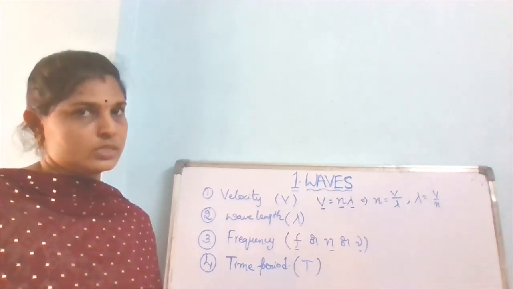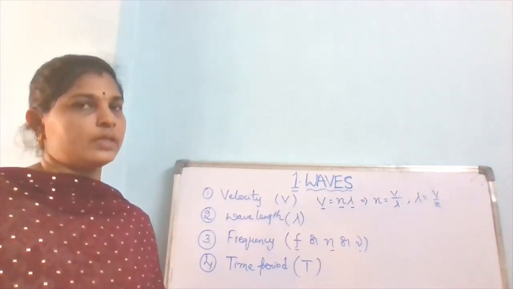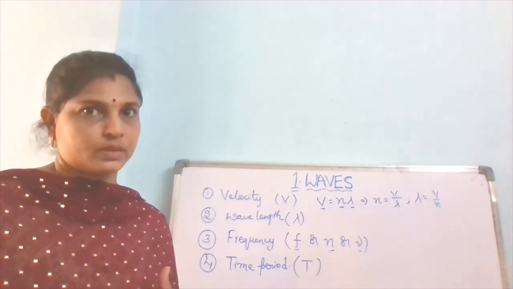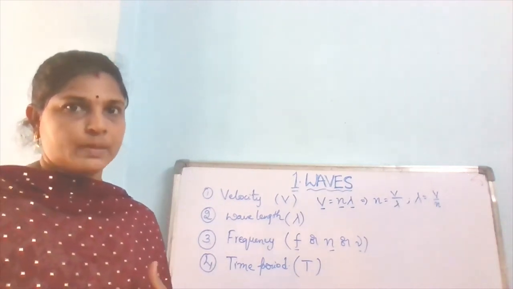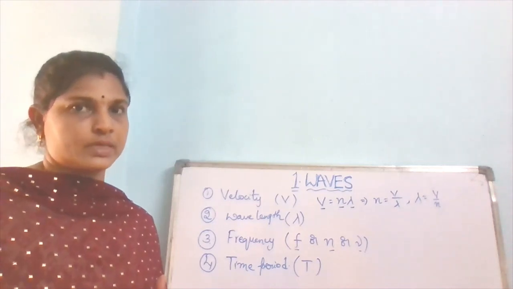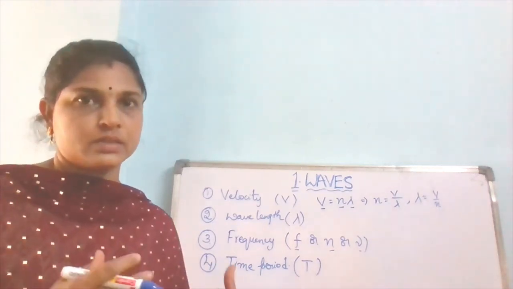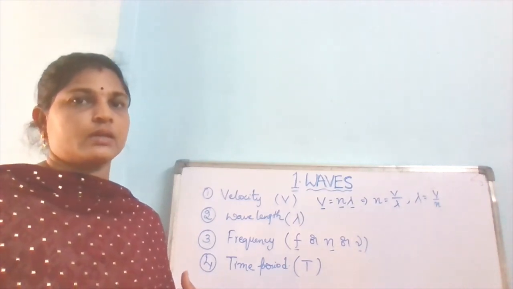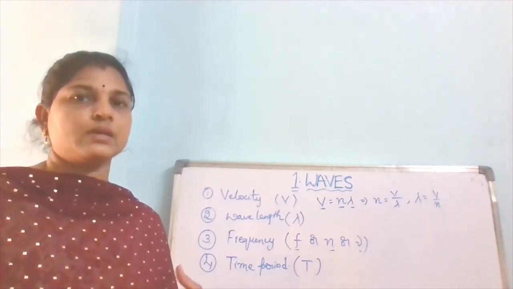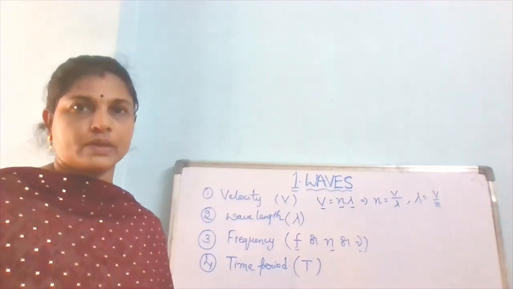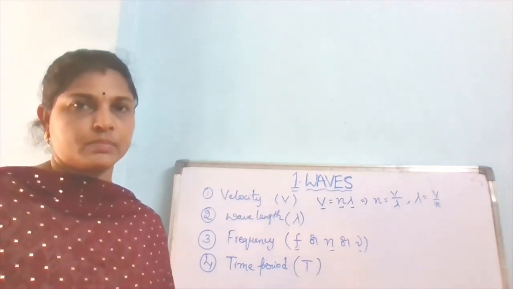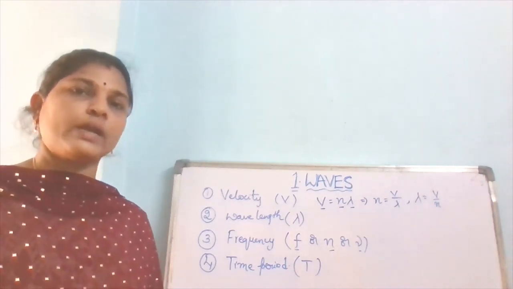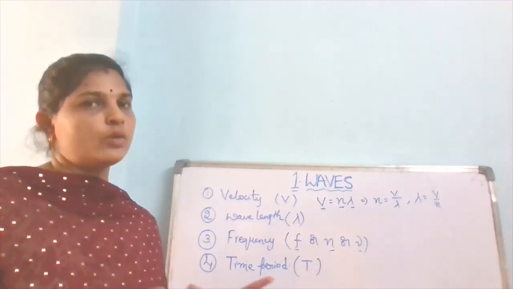Coming to this topic, what happens when there is a difference in the sound from the same source? Suppose a person is standing at the bus stand. When the bus is approaching, he hears the sound from the horn in a high pitch, and while it is going away from him, the sound will be different.